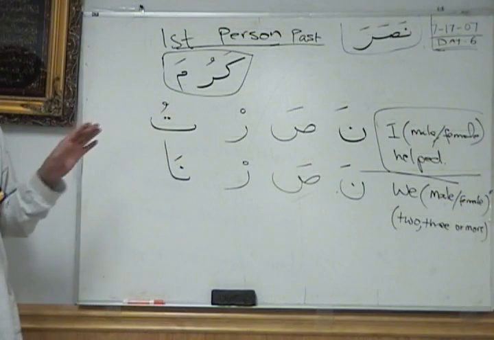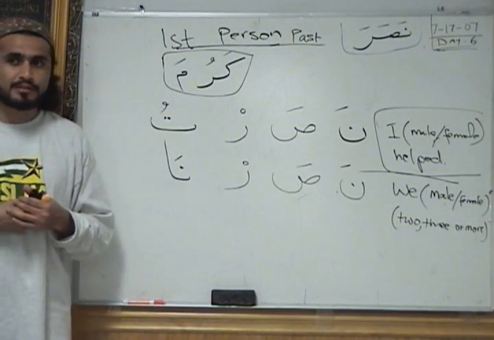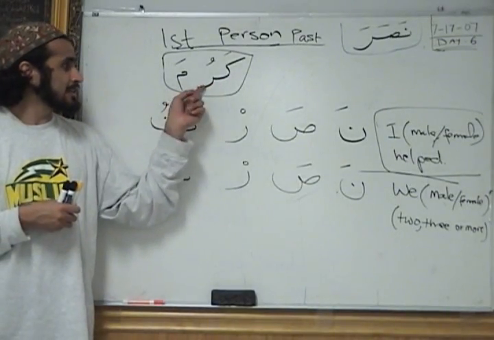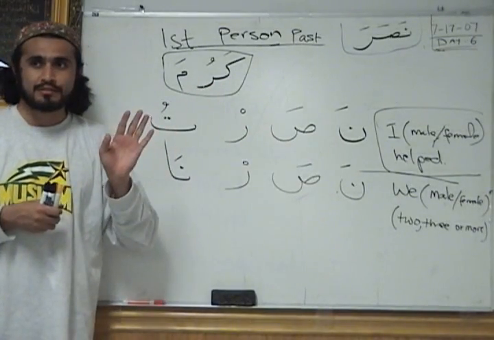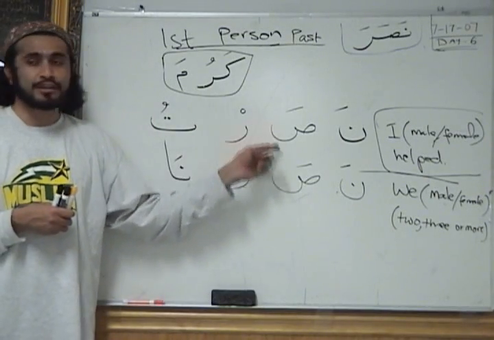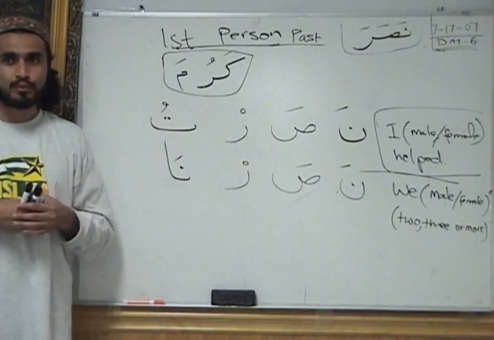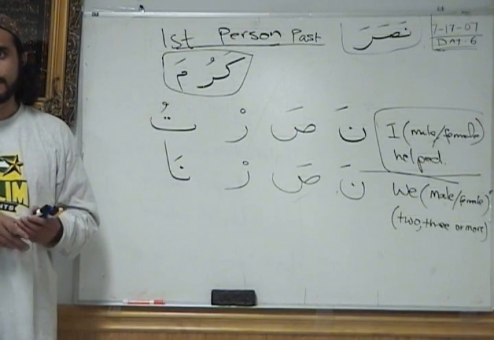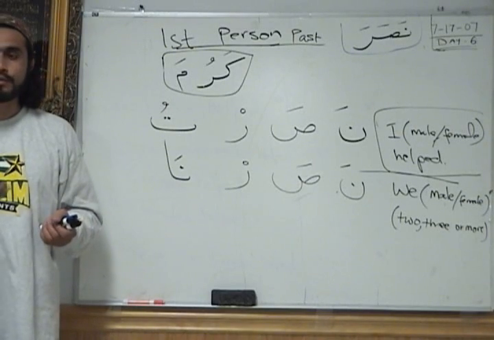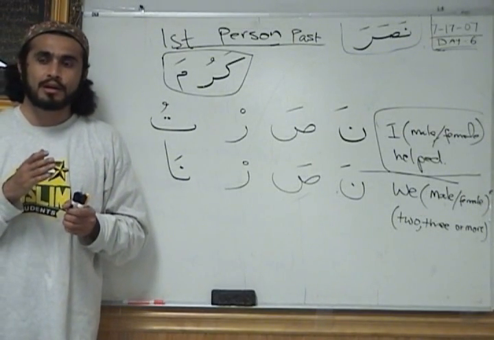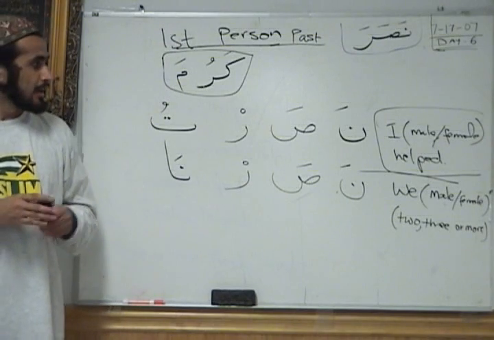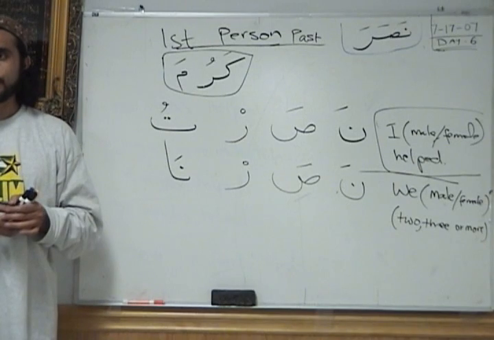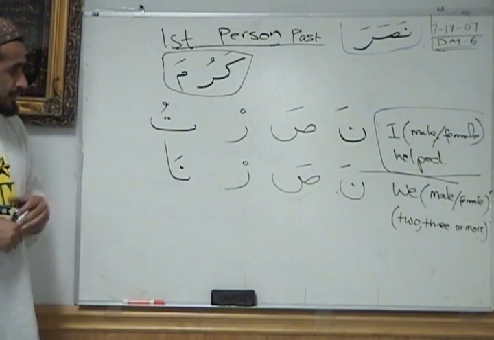So the formula is followed exactly, and nothing changes on the first letter and on the second letter. Nothing changes. Fatha, and the second one can have anything, but that will be consistent throughout. If it's a fatha, it will be fatha in all of them. Like nasara, all the way it's fatha. If it's kasra, like in alima, it's kasra all the way. Alima, alimu, all the way to alim. And if it's dhamma like in karuma, it will stay with dhamma. Karumtu, karumna, karumti, karumtuma, karumtunna, and so on.